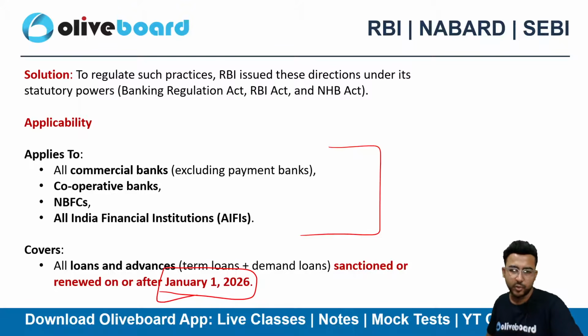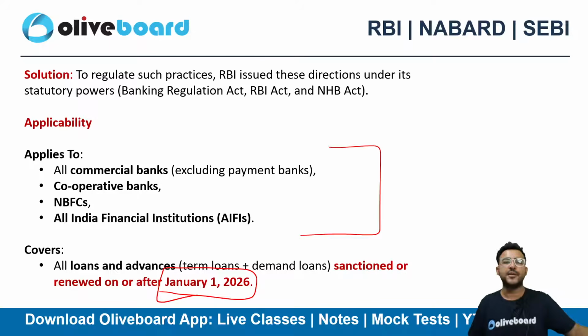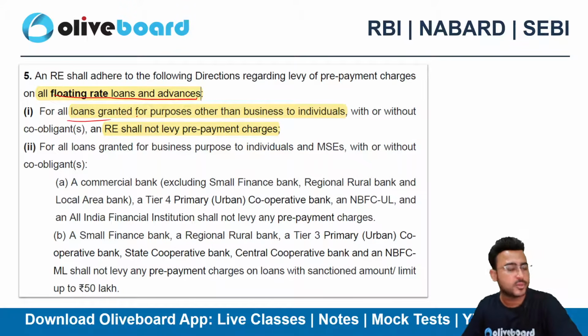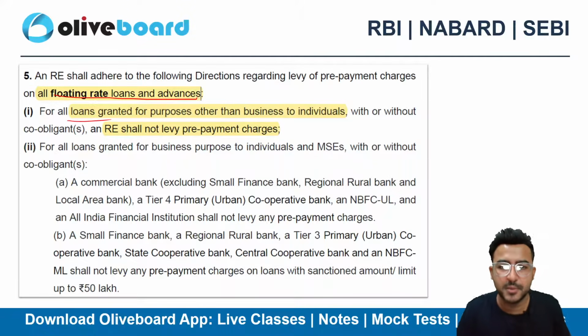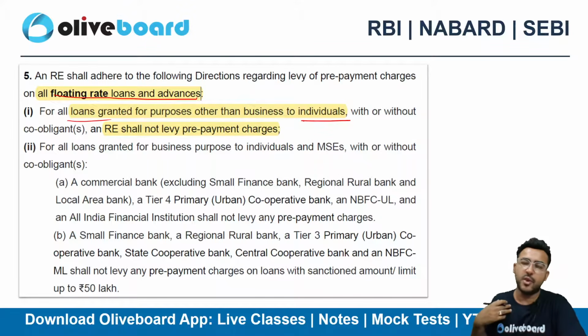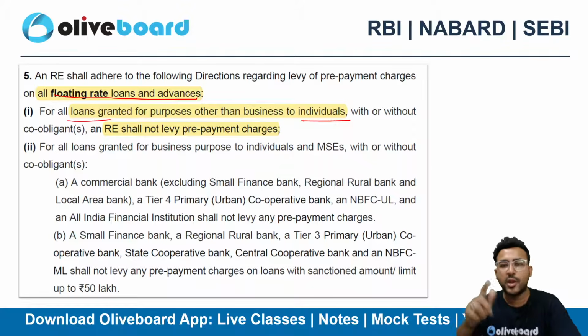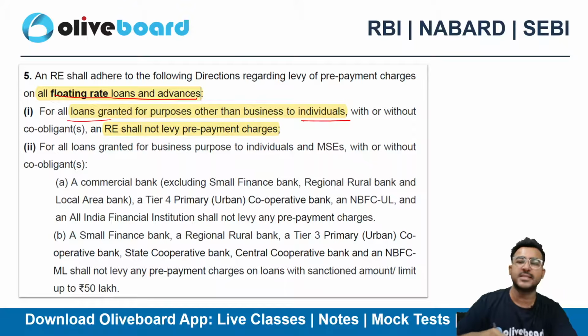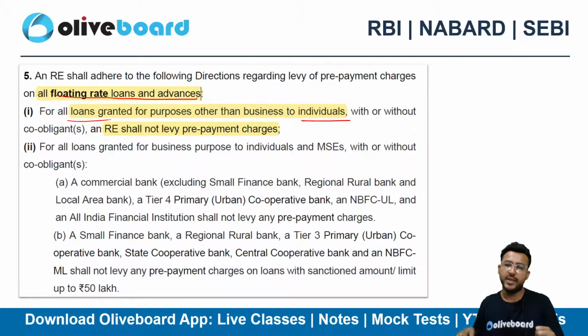So if you have taken any loan, sanctioned any loan, or renewed it after 1st January 2026, then this direction will apply. And this applies only on floating rate loans and advances. Let's suppose loans and advances are granted for non-business purpose to individuals. Suppose I'm an individual taking a loan from HDFC Bank for a non-business purpose. HDFC Bank will not apply any kind of prepayment charges. If I'm paying my loan before the due date, they won't be taking any prepayment charges from me.